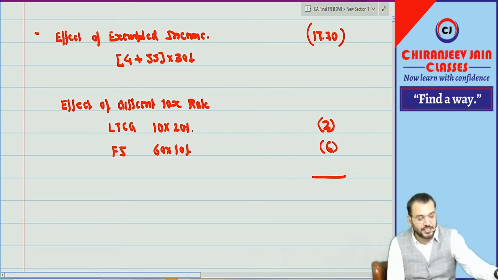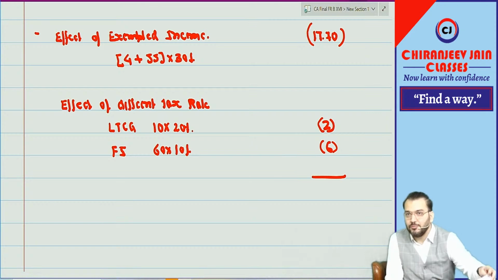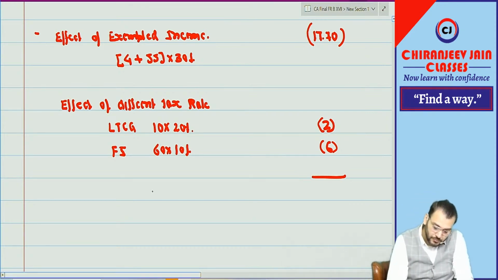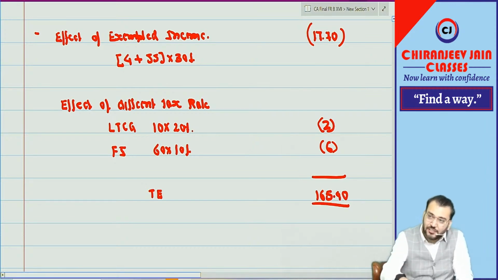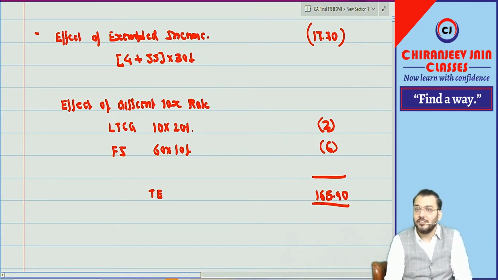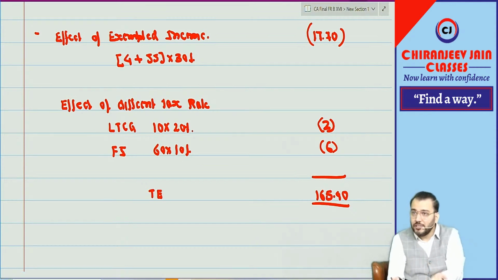And this will come to tax expense. If it is not coming to tax expense, we are making a mistake. 160. What is the tax expense? Our tax expense is what? 165.40. But as per ICAI solution, this is current tax. But from my point, this is tax expense only. So we have done reconciliation.